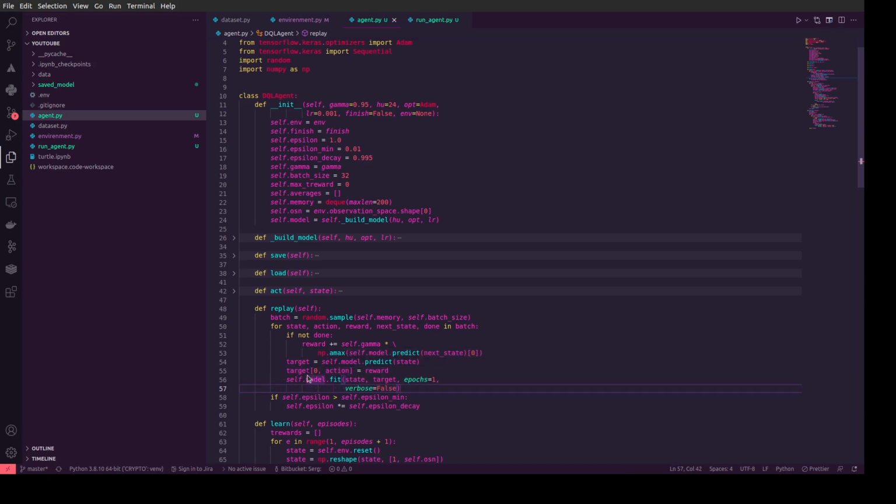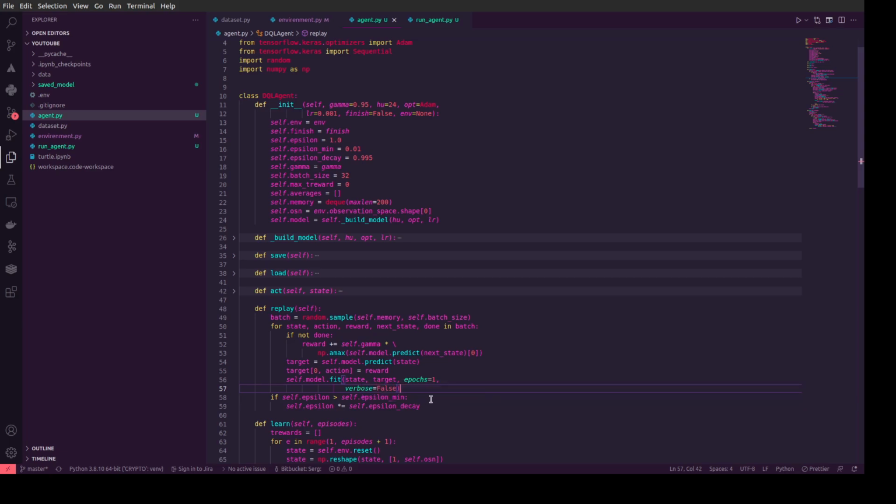So we create the value target, and we create this state, and we need to fix this target using those actions, and we input this reward, and we need to feed our neural network that if we have this state, we get some reward from our target, and we indicate that we would like to have one epoch and verbose false.